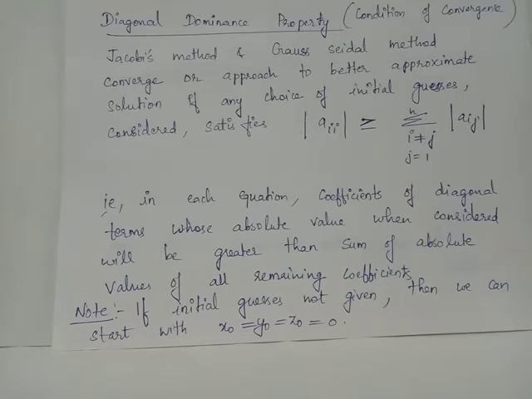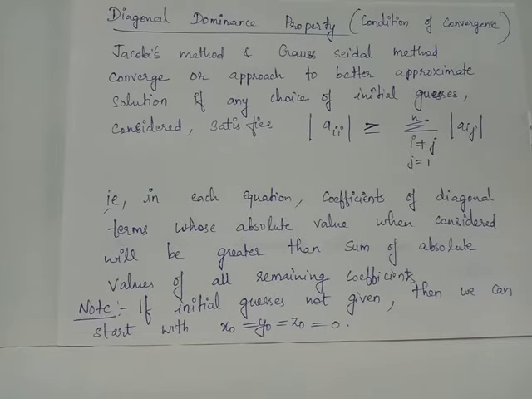Let us discuss condition of convergence for iterative methods. This is also known as diagonal dominance property. Suppose we are given system of linear equations and in each equation absolute value of coefficients of diagonal terms is greater than or equal to sum of absolute values of all the remaining coefficients. Then we say that this system of linear equation will satisfy diagonal dominance property.